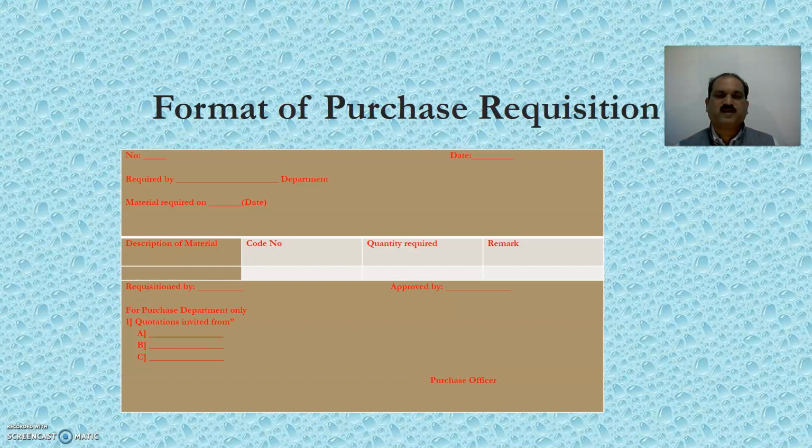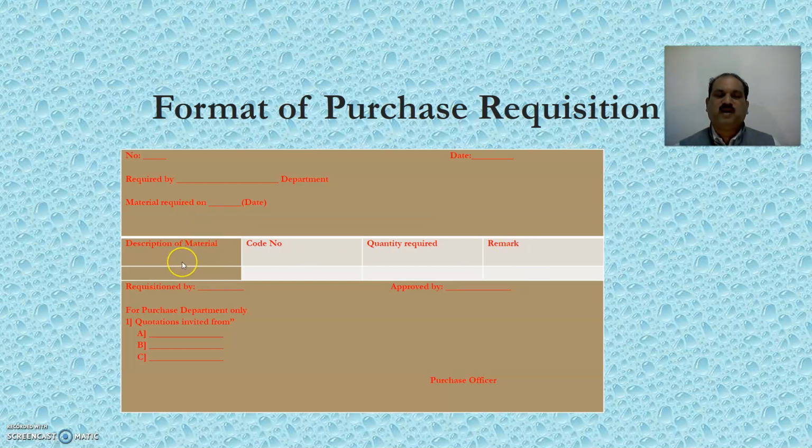This is the format of purchase requisition, where you see you have a purchase requisition number. You should mention the proper date. Required by department, the department that orders the good, the department that needs the material. The name of that department should be written over here. The date on which the material is required, that should be specifically mentioned over here. Then we have columns over here.